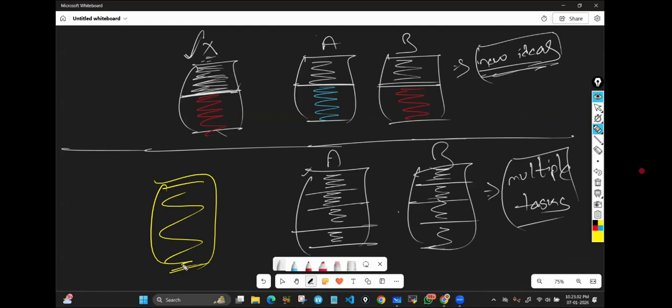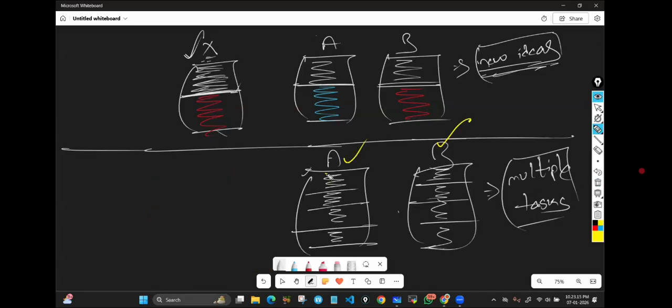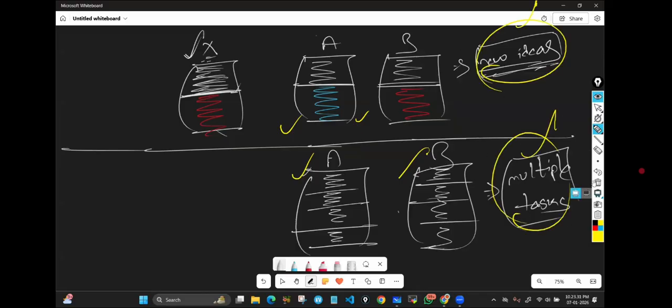Then you need to finish one task completely. After that only, let's assume you get another paper, then you work on that second task. But this way we feel bored. Let's say if you get two papers at a time, then you work here a little bit, again you switch there, again you come here. In this way we can work on multiple tasks. So here we need multiple papers for two purposes. The first one is to implement new ideas. Second one is to work on multiple tasks at a time.